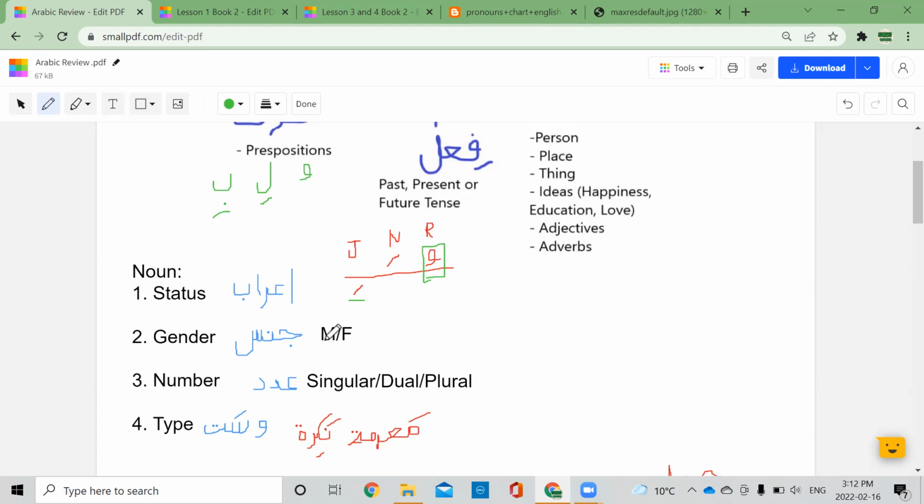To be able to tell if a noun is masculine or feminine, you can say that every ism that is not feminine is masculine. Because we have ways to tell if it is feminine. Does anyone know what is one way we can tell if a noun is feminine? What will it have? Ta marbuta. Yes, that's correct. It will have ta marbuta. What else?